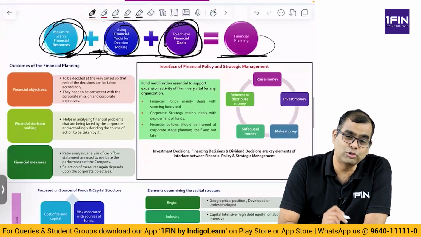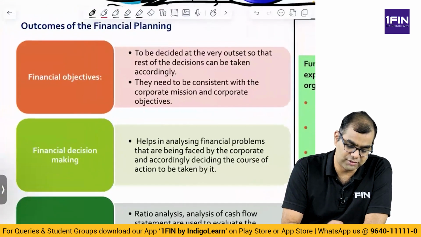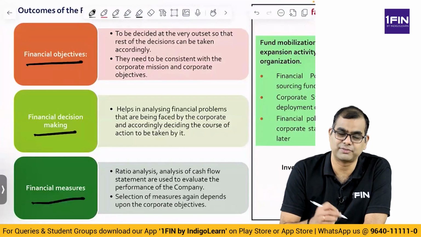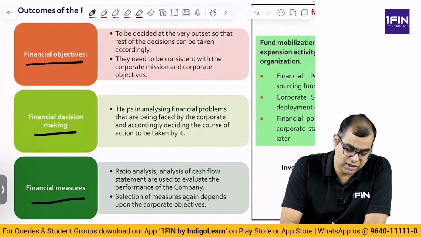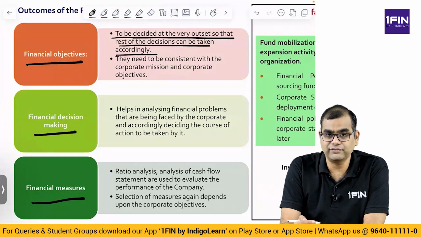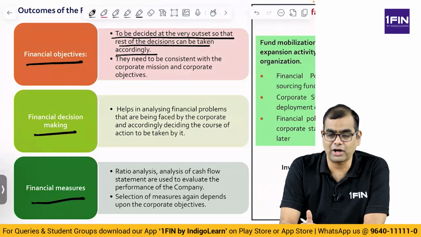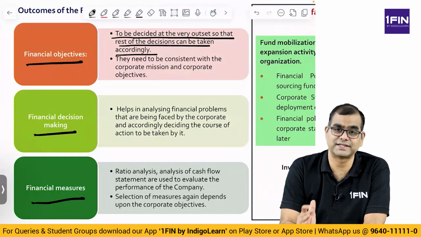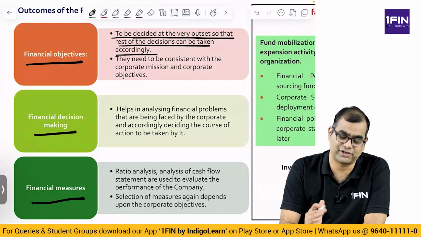Now, what are the outcomes of this financial planning? If you look at the outcomes of financial planning, you have financial objectives, financial decision making, and financial measures. Financial objectives are to be decided at the very outset so that the rest of the decisions can be taken accordingly. That is, I wish to grow by 10% every year for the next 5 years. Very simple, I'm giving simple statements. Or, I wish to grow at twice the GDP growth rate for the next 5 years. Things like that are financial objectives that are set for an organization.